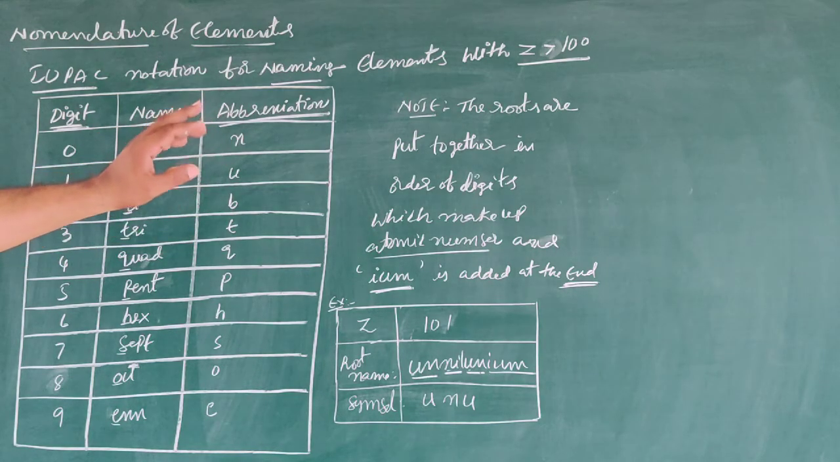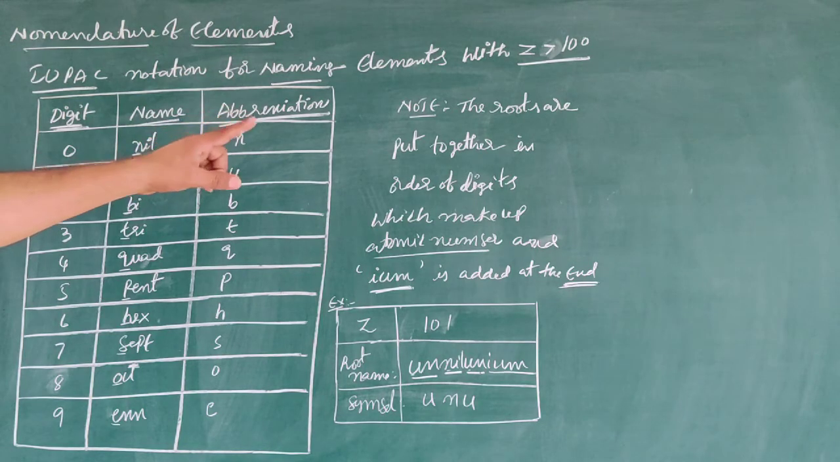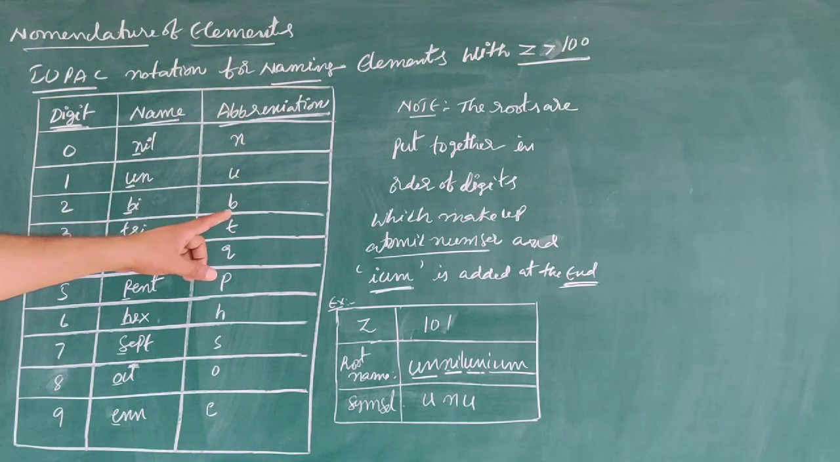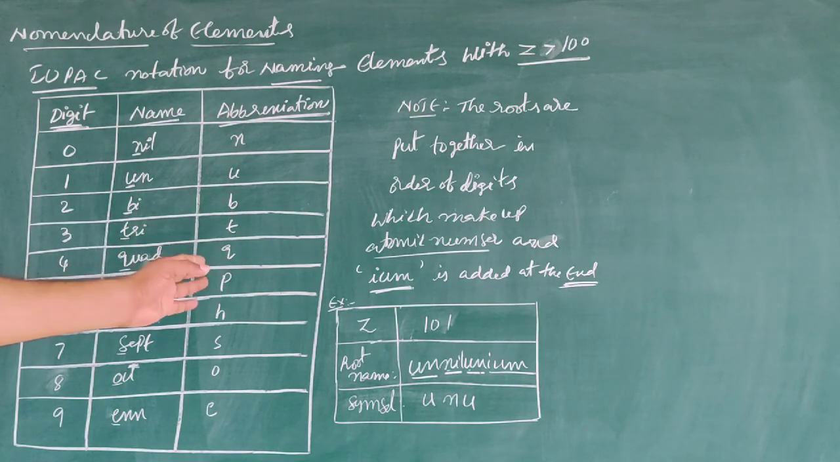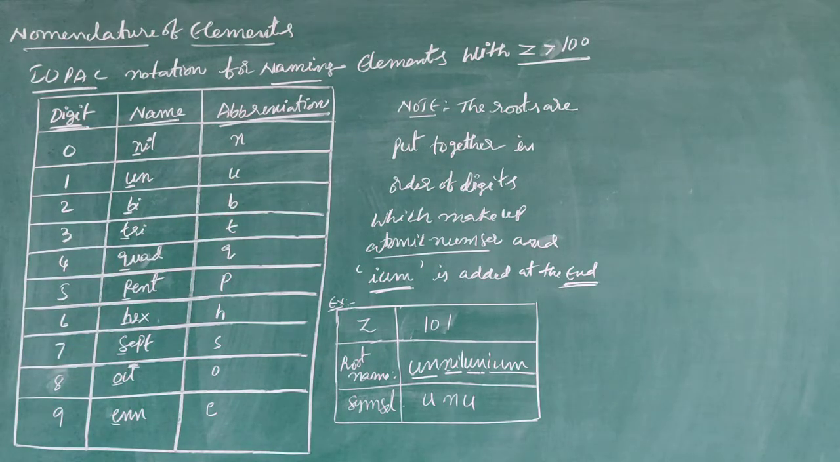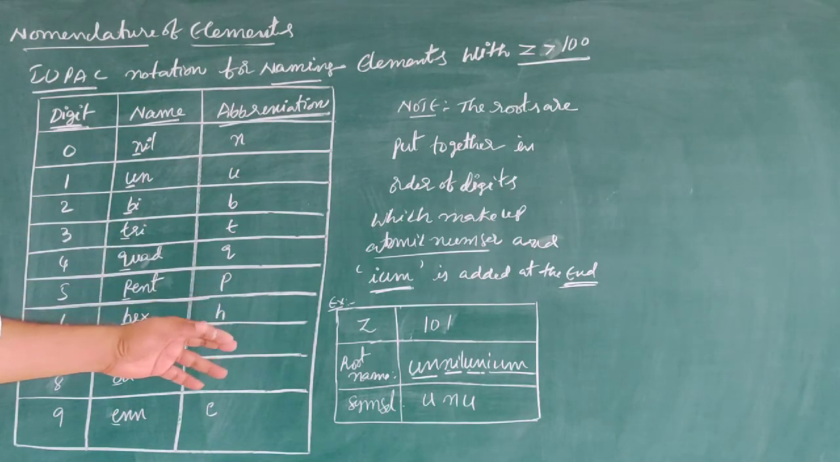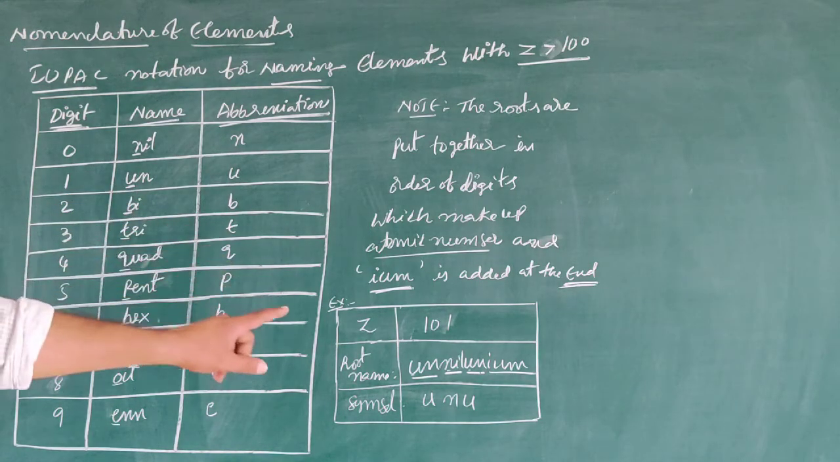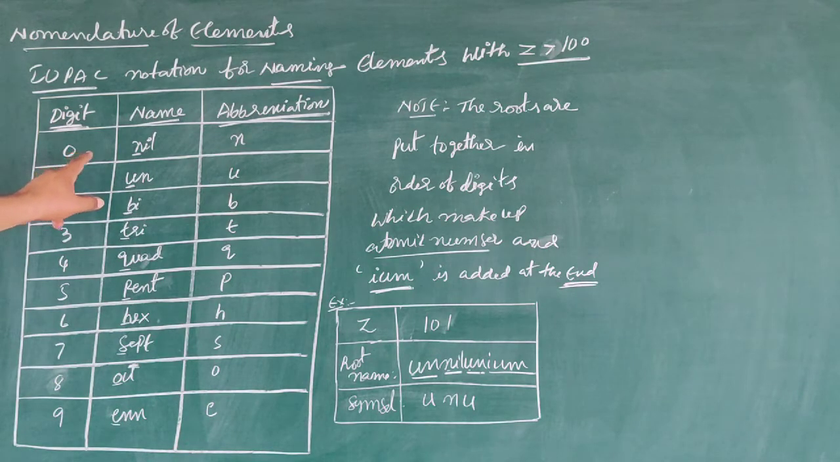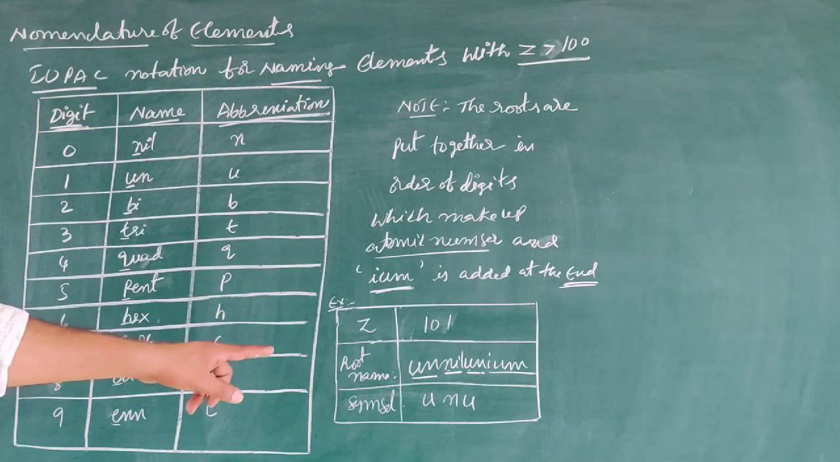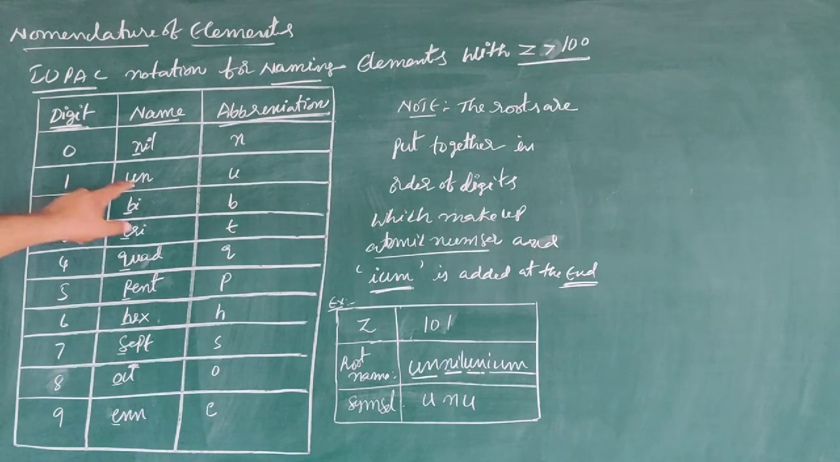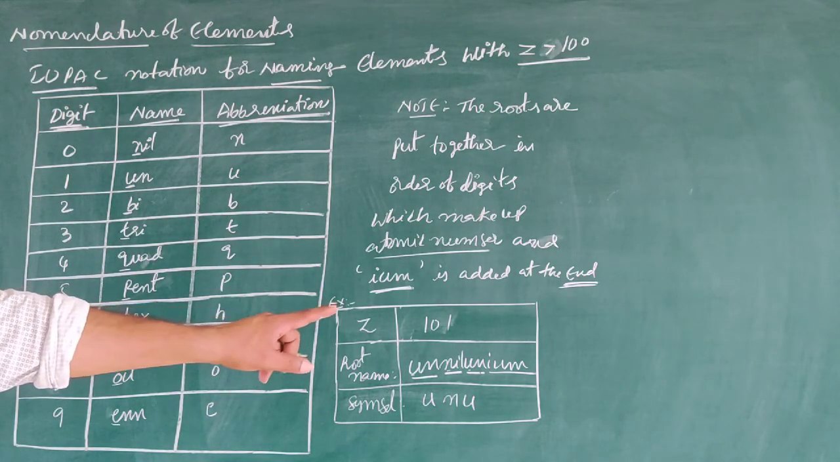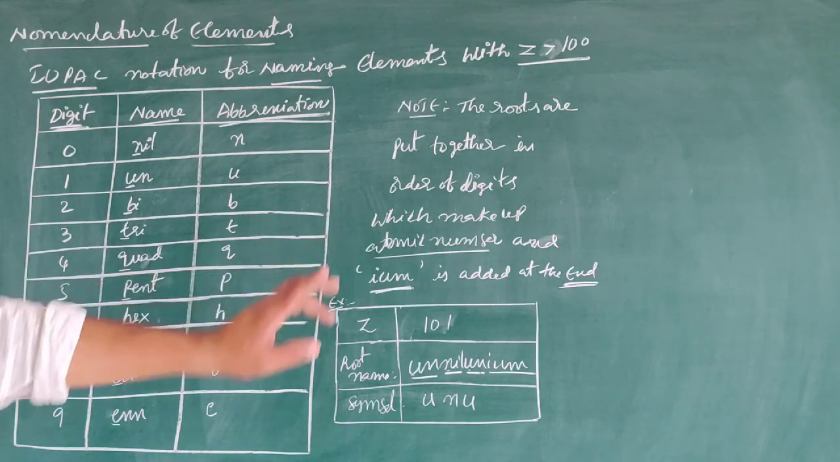Here we should focus on one point. The roots are put together in order of the digits which make up the atomic number, and ium is added at the end. For example, if Z is equal to 101, the root name for 1 is un, for 0 it is nil, and again for 1 it is un. So un, nil, un, ium. We should write ium at the end of the element name.